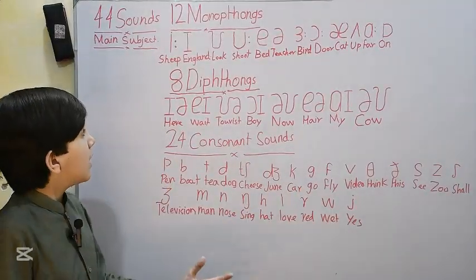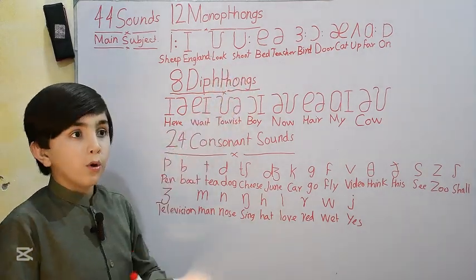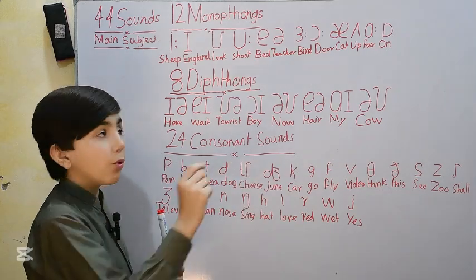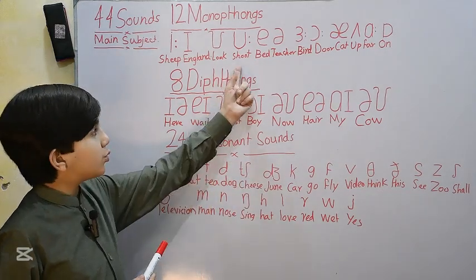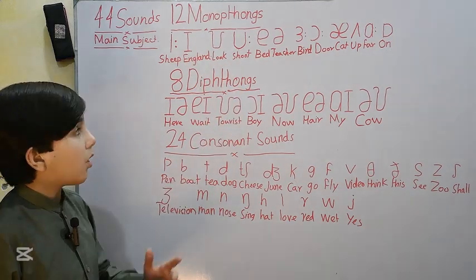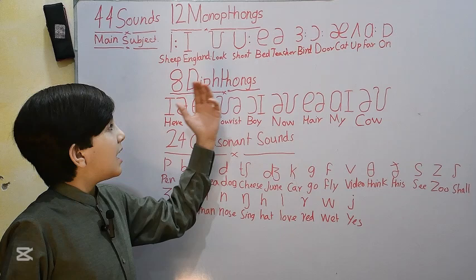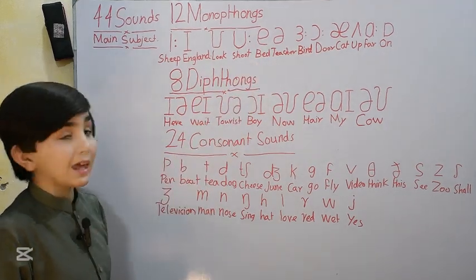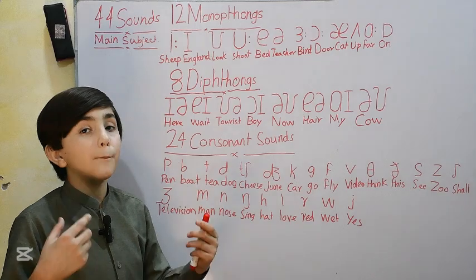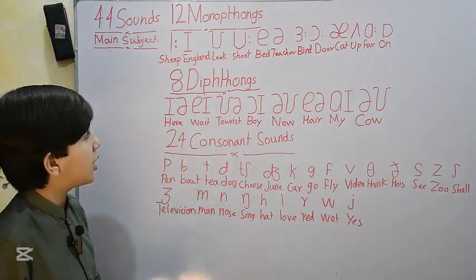Let's jump to the next vowel sound, the long U sound, as in the word shoot. Shoot. The next vowel sound is the one in the word bed. Bed.